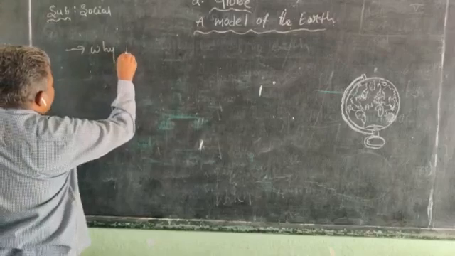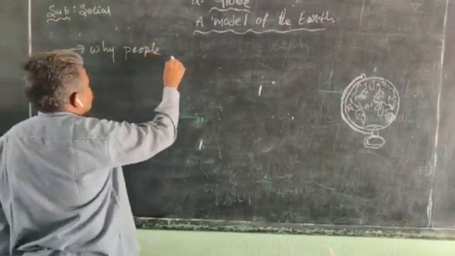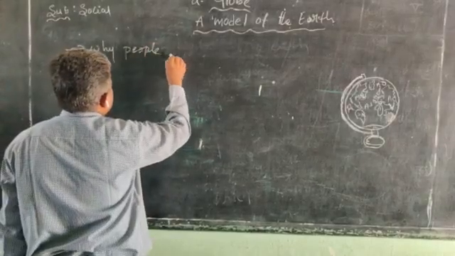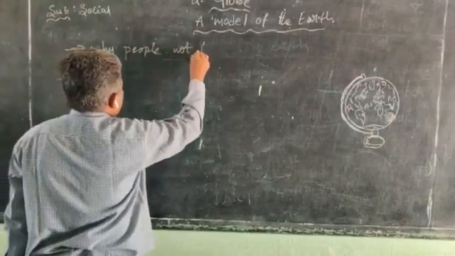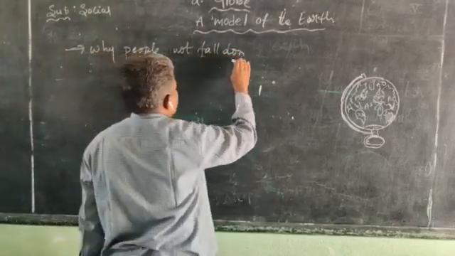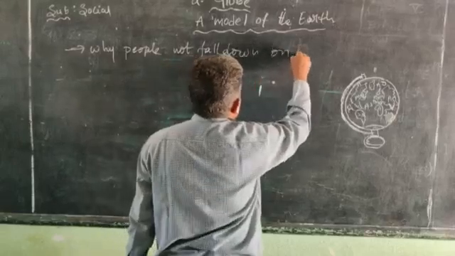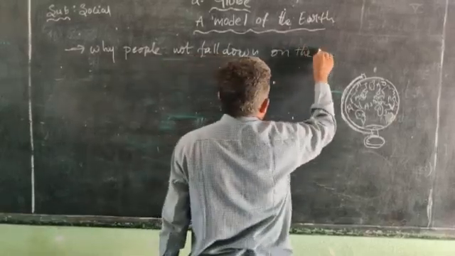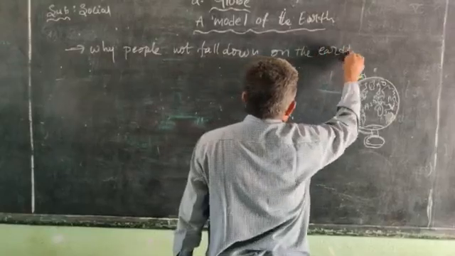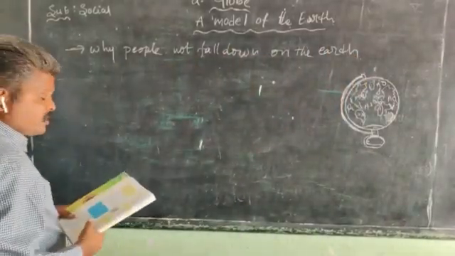Why do people not fall down? Okay, children, you are understanding it.